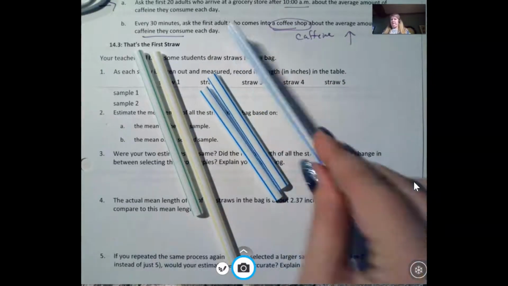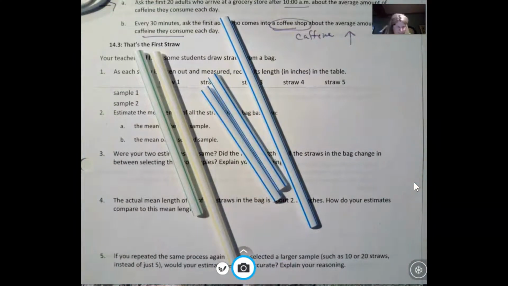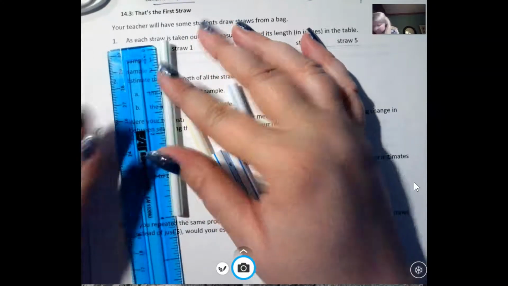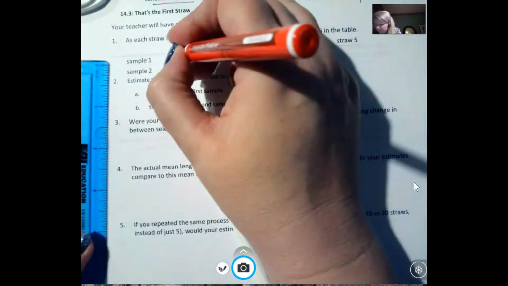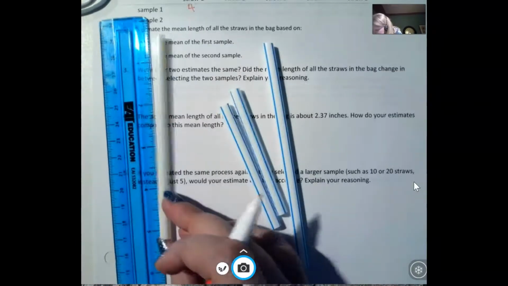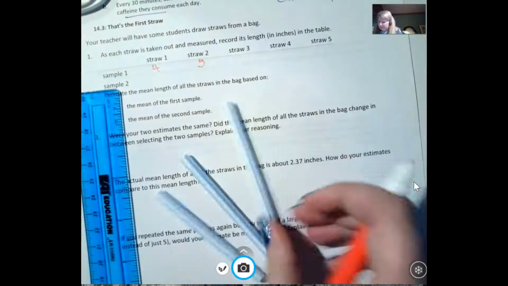So 2, 3, 4, 5. Okay, there are my straws, and what I'm supposed to do is take a ruler and measure these to the nearest half an inch. So this one is right at 4. I'm just going to put that back in there. And the next one, I'm just measuring these, starting at 0 there. This one's right at 5 inches.